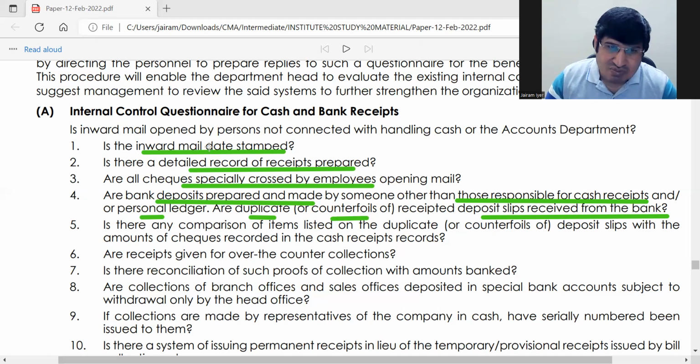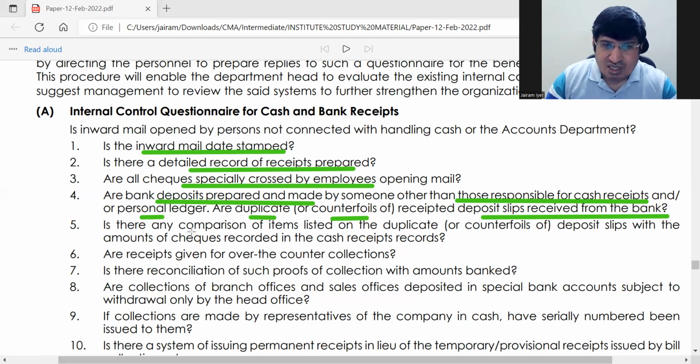ठीक है, तो इसमें आपको जैसे इतना बोल रहा हूं मैं कि ये सारे के सारे क्वेश्चन ऐसे ही लिखना जरूरी नहीं. Write with your logic. You will not be able to write it like this. Write with your logic. Just the inward mail, if the inward mail is stamped, is record of receipts kept, the person who is keeping record of receipts should be someone other than the clerk who is receiving money. That is one thing. In normal language you should write.